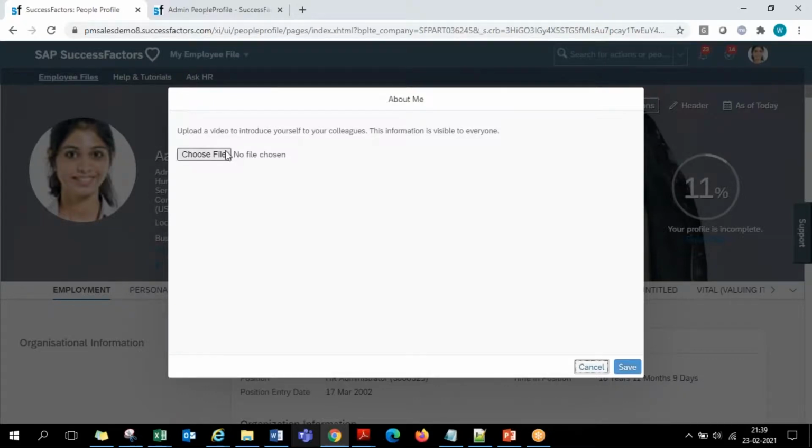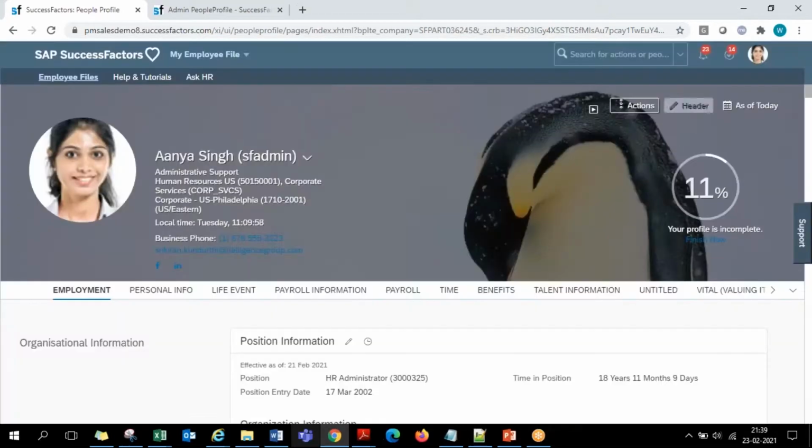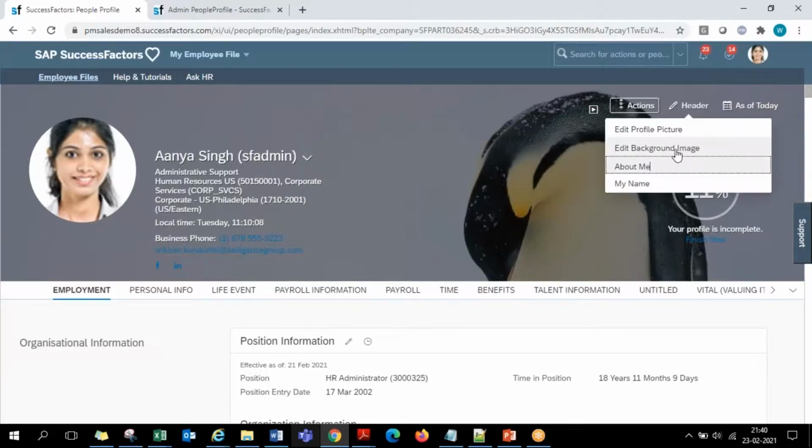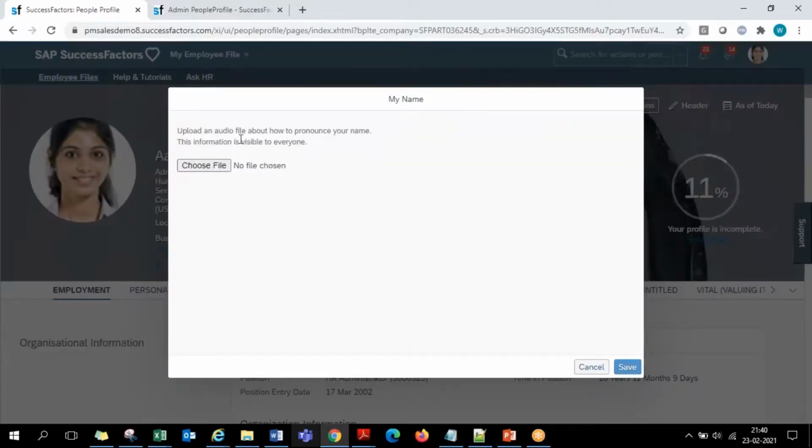You can record a video about yourself and upload it here, so that anybody visiting your profile can see a video icon displayed. Clicking on it, they can see what you have uploaded about yourself. That is one. And "My Name" is an option where you can record the pronunciation of your name and upload that audio file here.